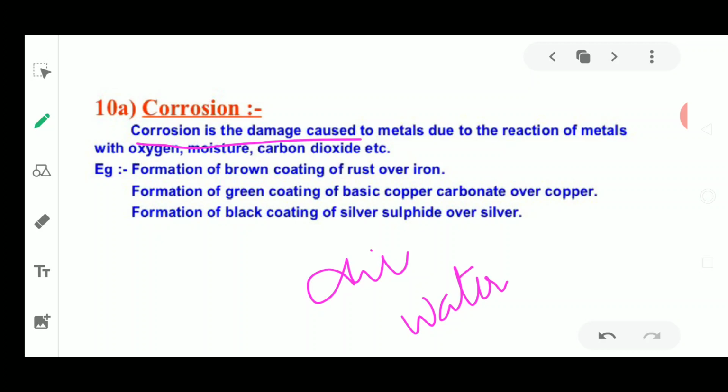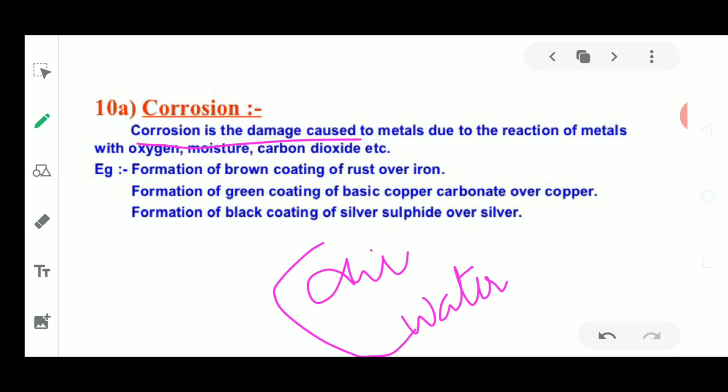Why are we studying it here? Because we are reading about metals and non-metals, and we should know each and every point about them. We have discussed the physical properties, where metals were sonorous, malleable and ductile. Similarly, we have read about various chemical properties of metals. Now one thing is left. If metals are highly reactive, they are going to react with oxygen and with water, and these two are the enemies of metals. They are going to corrode away the surface and damage the surface present on the metal.